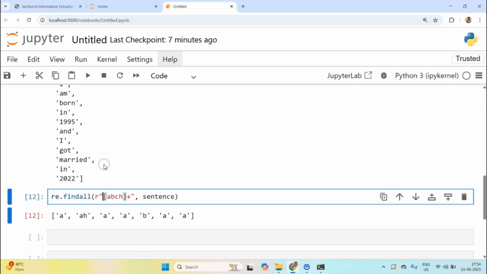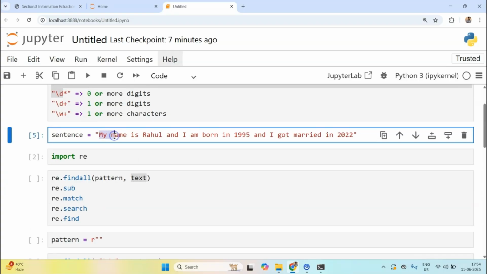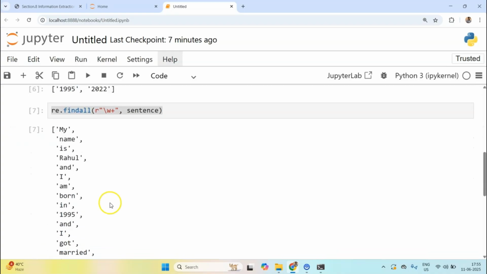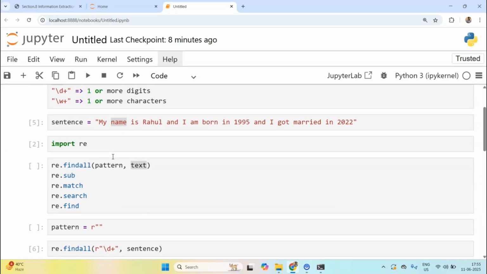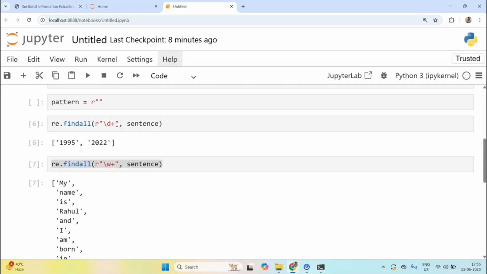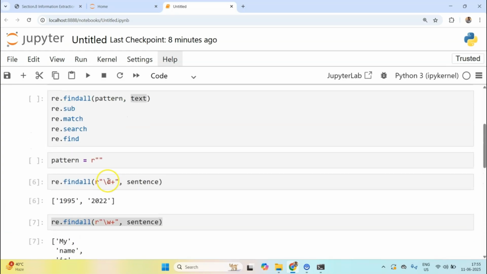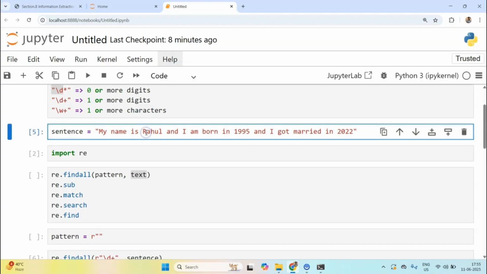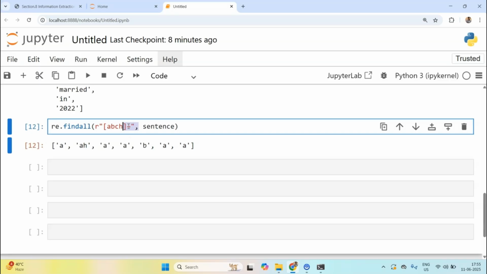Because what it is doing is going through the sentence from left, no A, no A. It found A, okay, but then after the A, it saw M, and it asked itself whether we have M within it. We don't have any M, right? So after A, we don't have any M within this pattern, right? So it stopped and it returned. Then it continued and it found A here. Now after A we have H, right? So it found that one or more times, right? So I hope it is making sense.